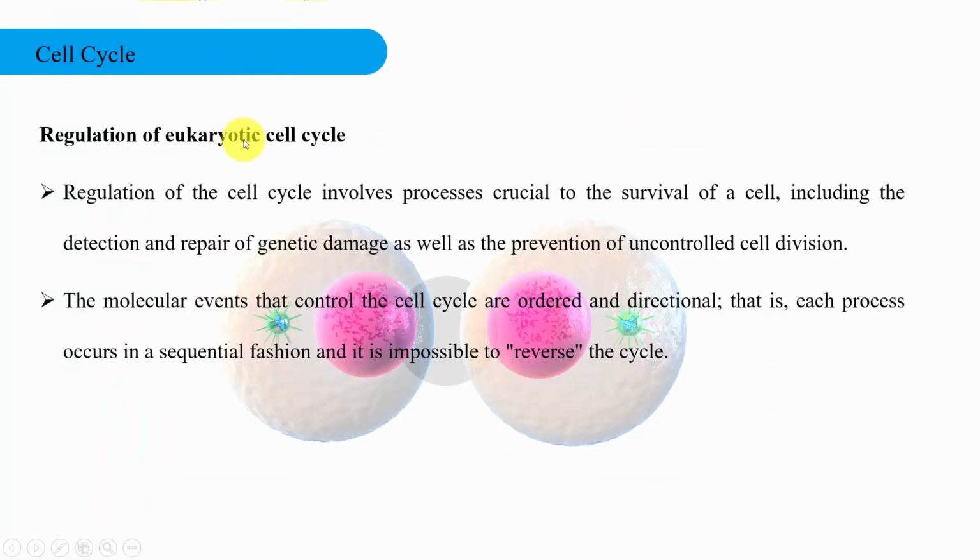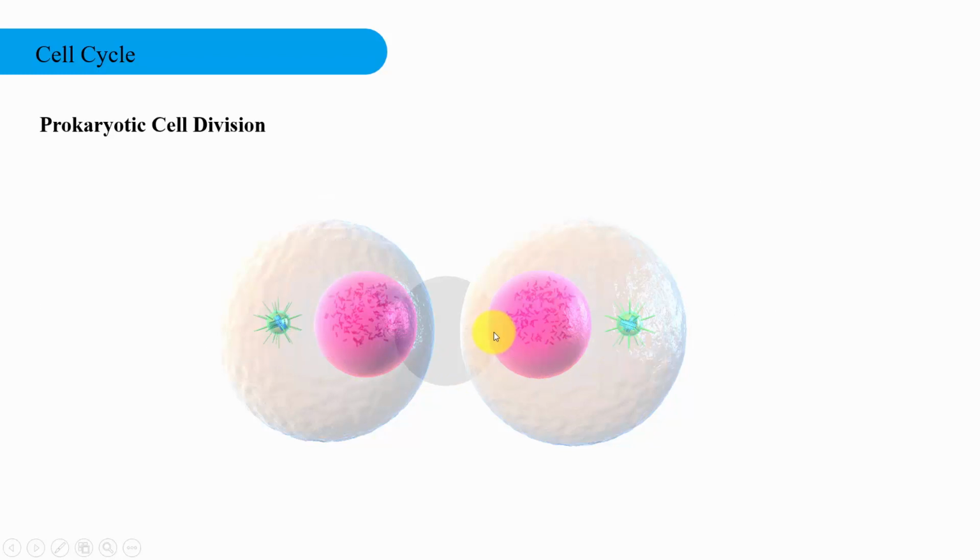Then as far as the regulation of the eukaryotic cell cycle is concerned, the regulation of the cell cycle involves processes crucial to the survival of the cell, including the detection and repair of genetic damage as well as the prevention of uncontrolled cell division. The molecular events that control the cell cycle are ordered and directional. That is, each process occurs in a sequential fashion and it is impossible to reverse the cycle. So this is about eukaryotic cell division.